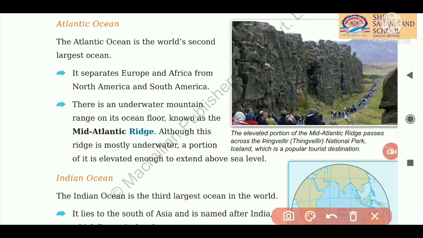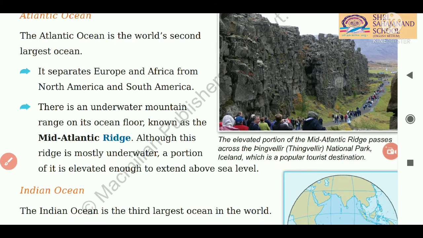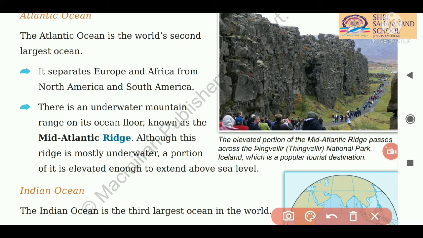Now you can see the picture given here. The elevated portion of the mid-Atlantic ridge passes across Thingvellir, which means national park. It is there in Iceland, which is a popular tourist destination. Here you can see this type of mountain range. Some portions like this are the elevated portion of the mid-Atlantic ridge. Some of these portions we can find on land, above the sea level.